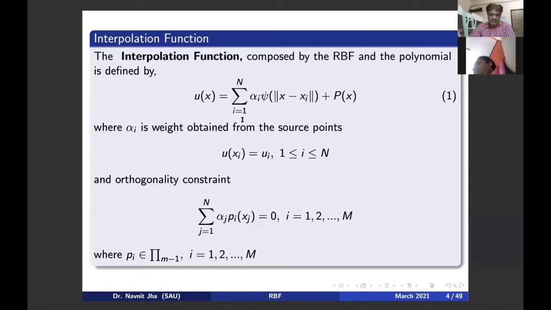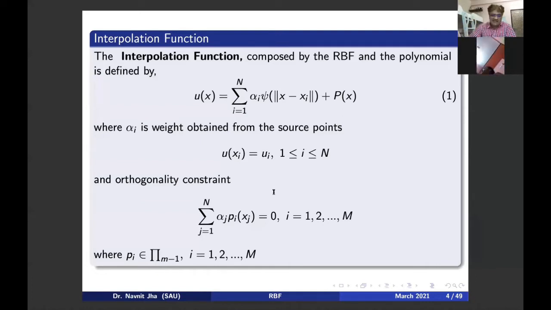Here I know the value of u at xi, which I will denote by ui, with i ranging from 1 to n. So here there are constraints.